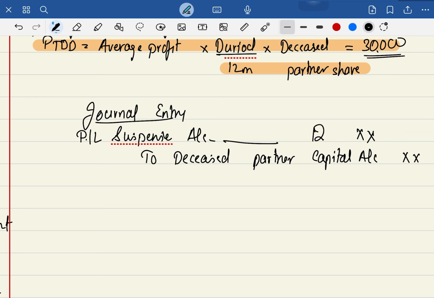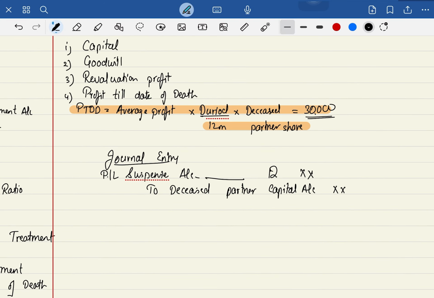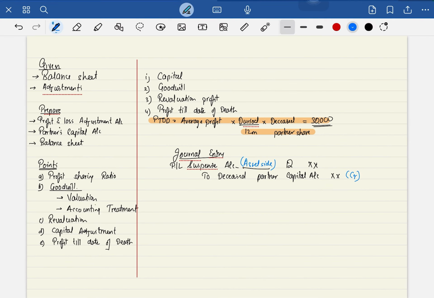So the journal entry is also simple, and the formula is also simple. Theek hai. Actually I didn't want to discuss this, but it came up in the flow, so good. Acha, now this suspense account, na, will be written in the balance sheet on the asset side, and the partner is getting the amount, so this is going to be credited only. So these are all the points that we need to take care. If you are understanding this point, the chapter is done, because it is exactly the same as what you are doing in your retirement chapter. Pakka? Chalo.